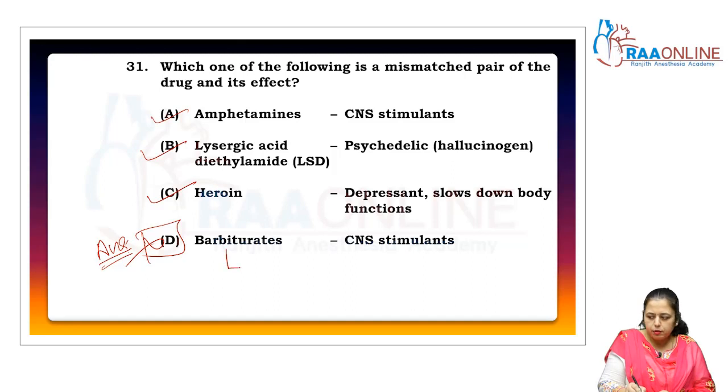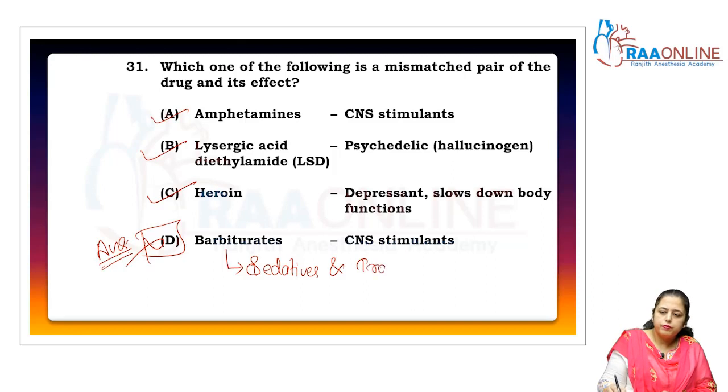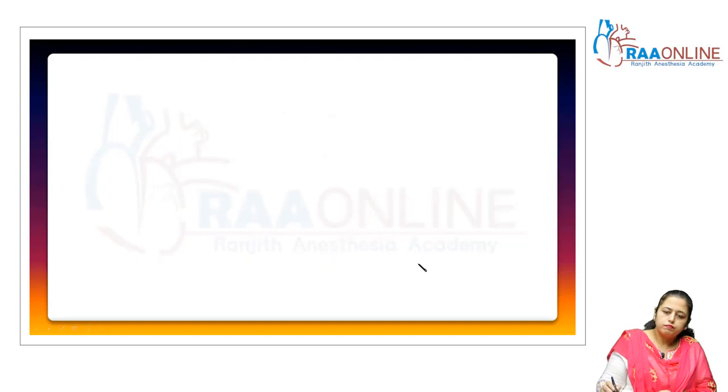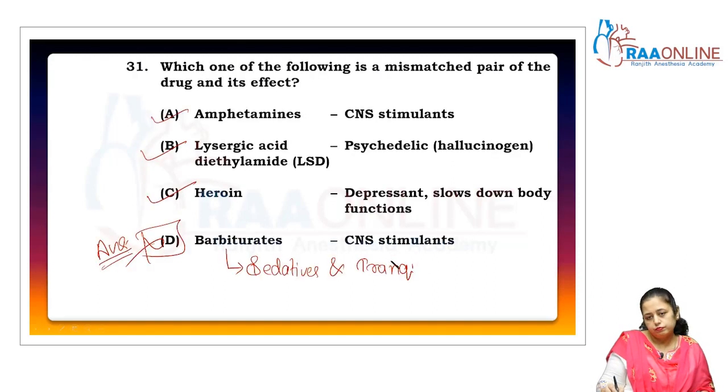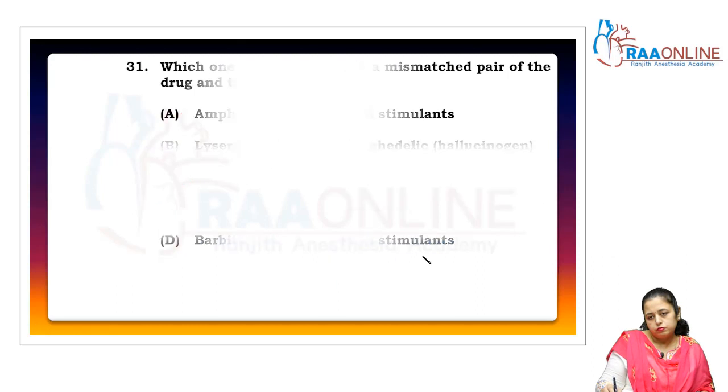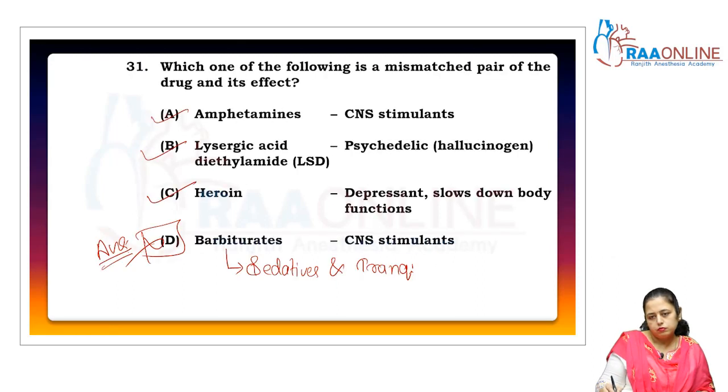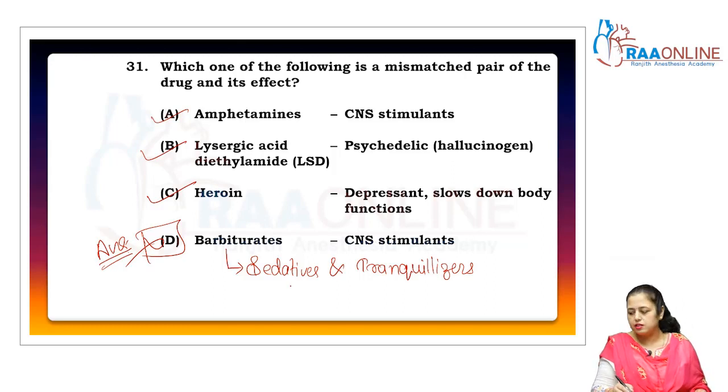Barbiturate is an example of sedatives and tranquilizers. Clear? So that's why it is not a CNS stimulant, it is a depressant. It depresses the CNS, clear?